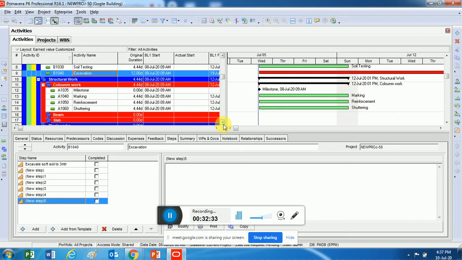Now when you tell the contractor that the excavation has to be started on this particular date and finished on this particular date, as a contractor, I do not want to listen from a PMC or from a client how the excavation is to be done, or how the reinforcement has to be done, right? As a company, you do not want anybody to tell you how to do this. So that's how it comes.